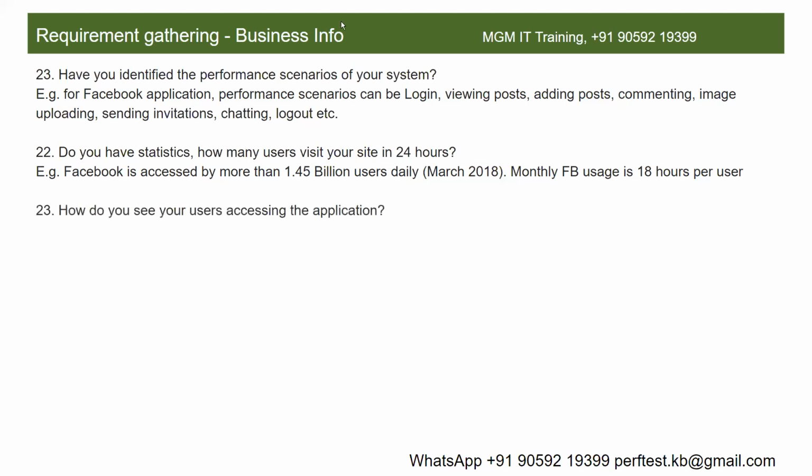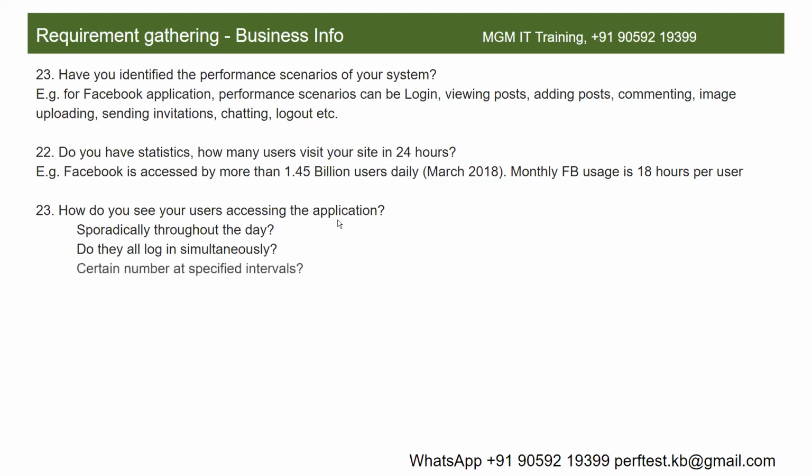The next requirement is how do you see your users accessing the application? Whether they will be accessing throughout the day, or they will log in simultaneously, all at once, or a certain number at specified intervals. For example, the client may say that in the morning my application will have some 10,000 users, in the afternoon some 12,000, and in the evening or night some 8,000 or 7,000. Is it something like that?